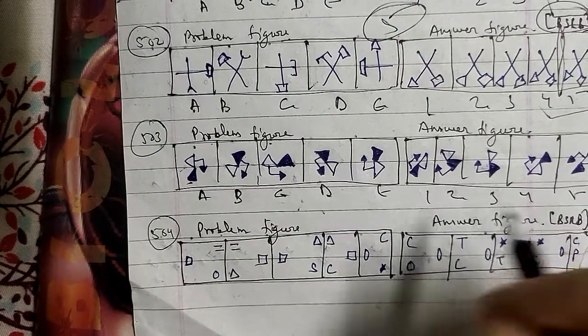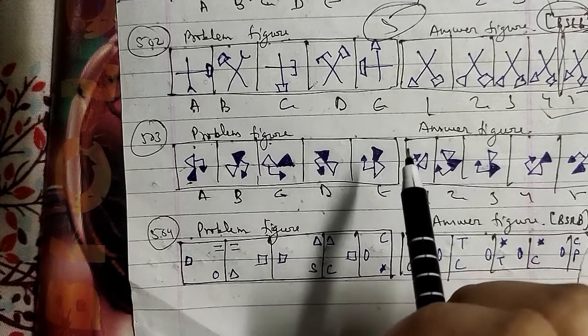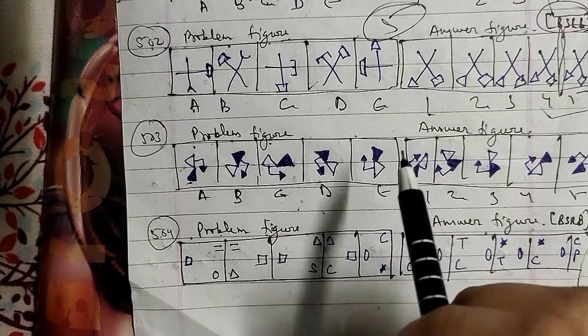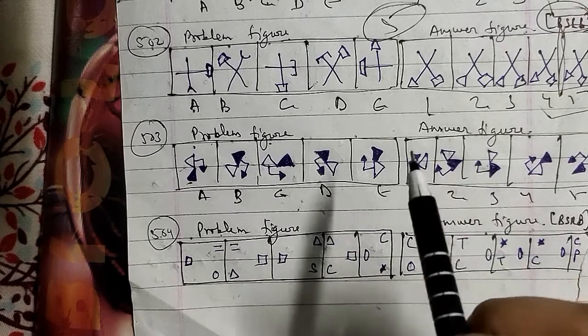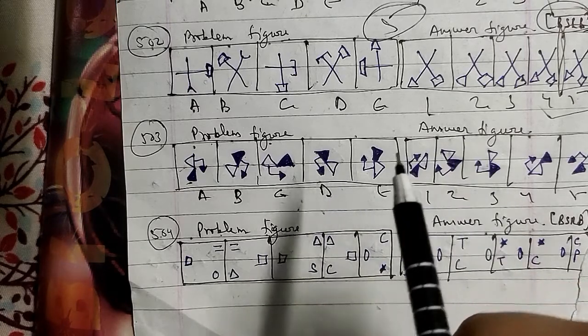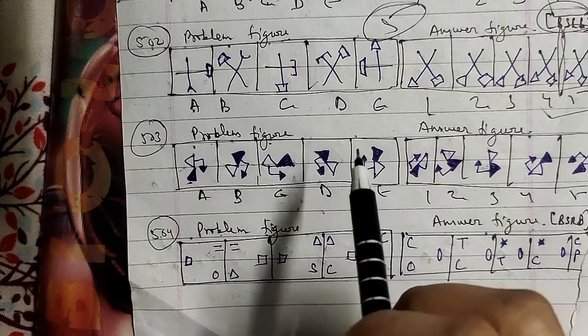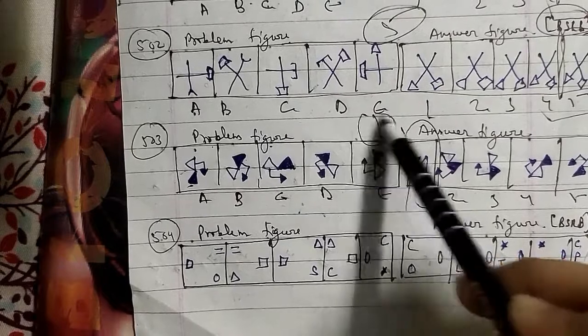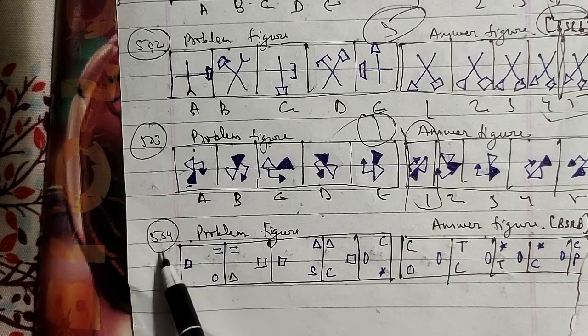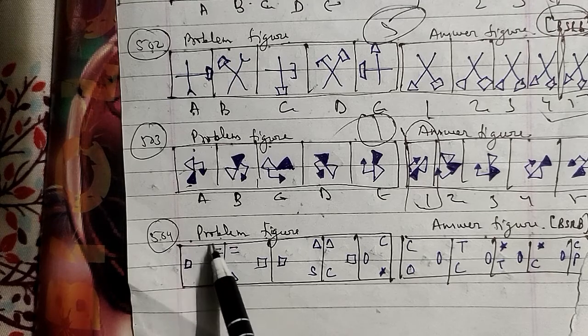In this question the figure rotates 45 degrees clockwise in each step. In the first step the shading shifts towards the other triangle, and in the next step the arrow gets laterally inverted and attached to the other triangle. So after the E figure we will be having a first figure, which will be the right answer for this question. Let's go ahead with another one, that is your 504th question of the session.